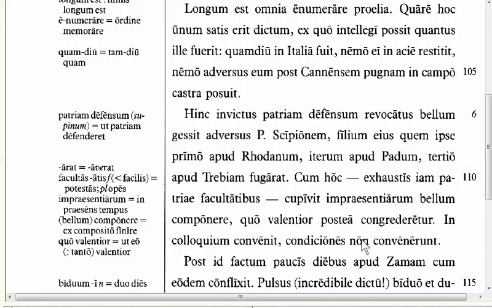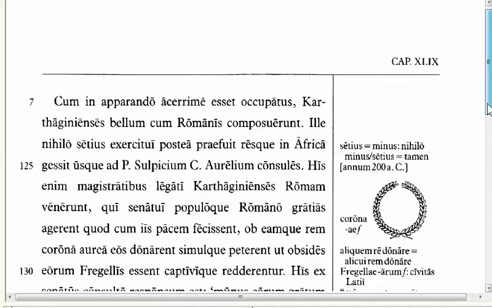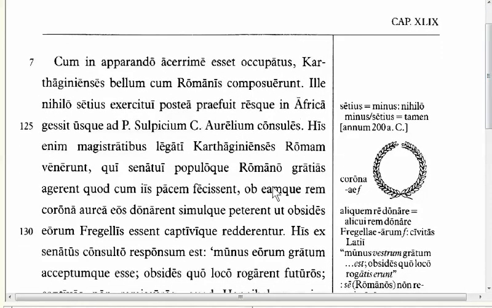Okay, let's look at our next feature, which is in line 129. We're going to start all the way back up here with his enim magistratibus. For with these men as magistrates, referring back to Publius Sulpicius and Gaius Aurelius. With these men we have an ablative absolute starting it.